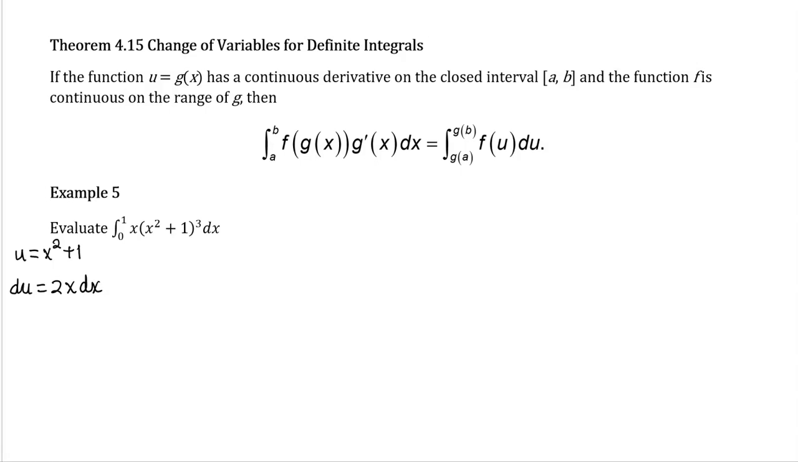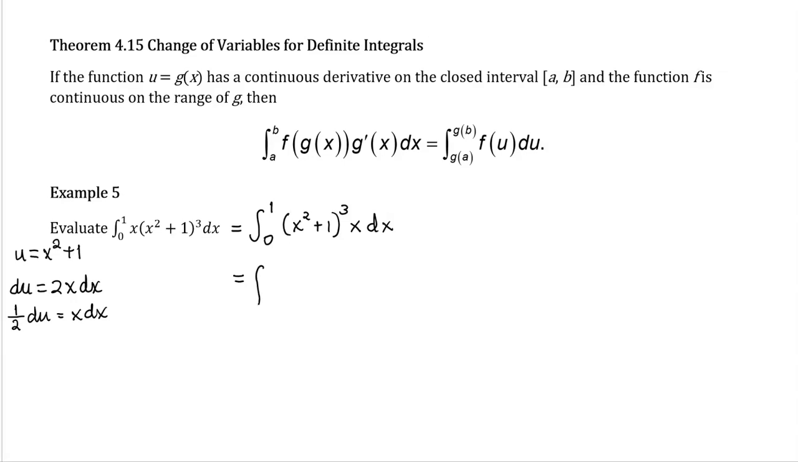I do not have a 2, so I'm going to divide both sides of this equation by 2 to see that 1/2 du is equal to x dx. And now we can actually start doing some substitution. So first, I'm just going to start with reordering the factors of the integral so that the substitution is clear. So I'm going to move the x to the back with the x dx.